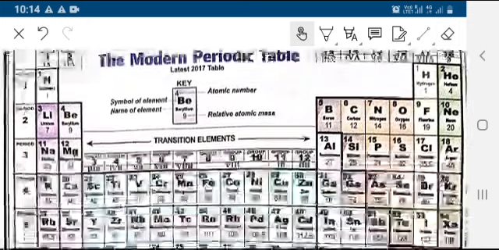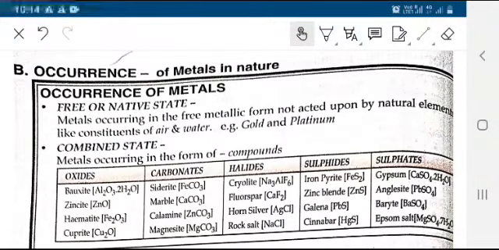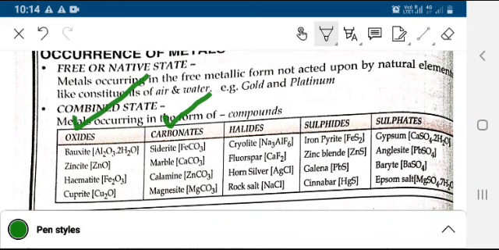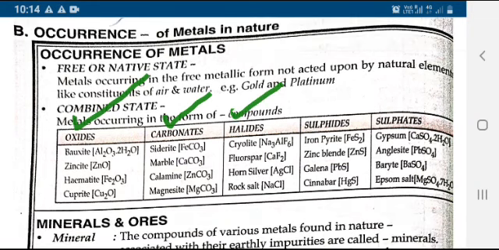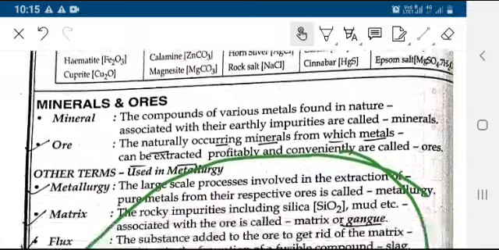After this, we have to study the occurrence of metals. So metals occur in the free state or in the combined state. They can occur as oxides, carbonates, halides, sulfides, and sulfates. Mineral and ore. What is a mineral?